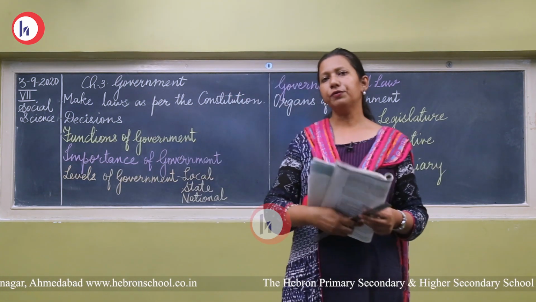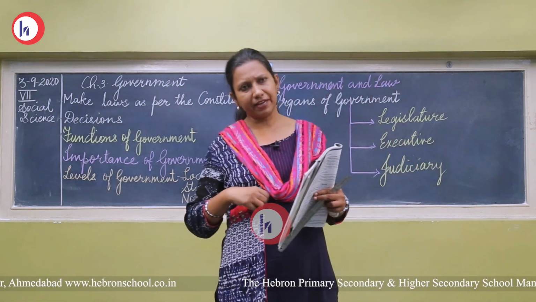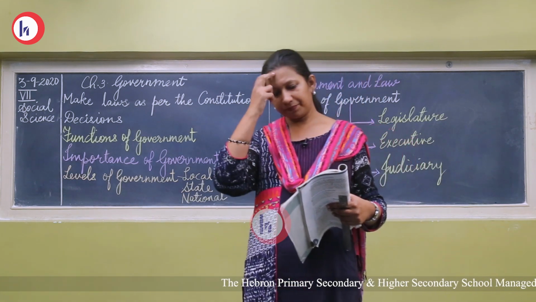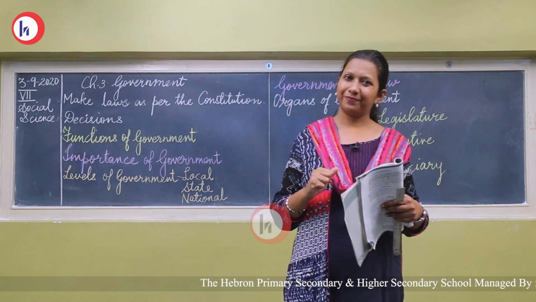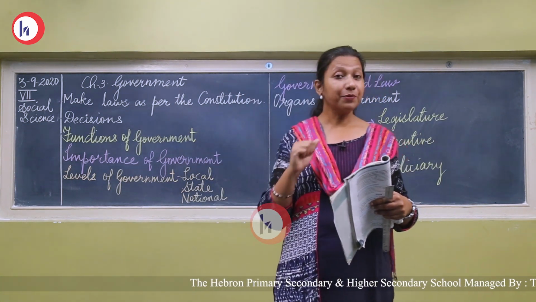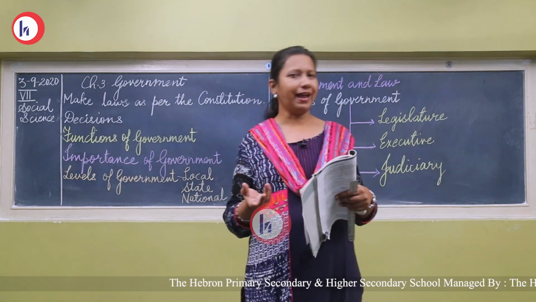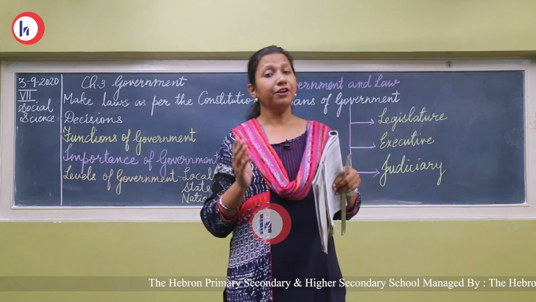Now here I quote you one example. Say you are traveling in a train or a bus, any public transport, and you have not purchased a ticket, and the ticket checker comes and you are caught. What are you supposed to do here? You have to pay the fine, the penalty. Why are you paying the fine?